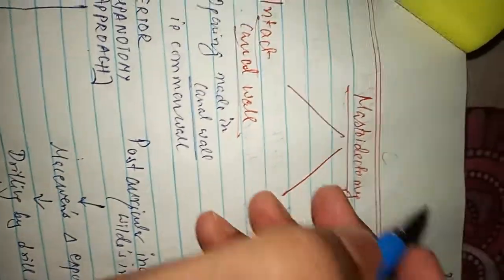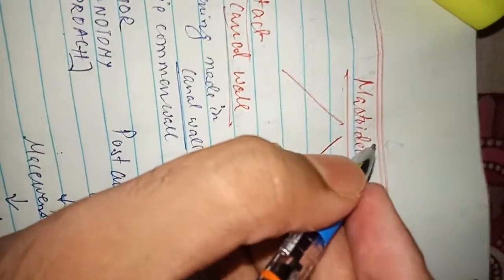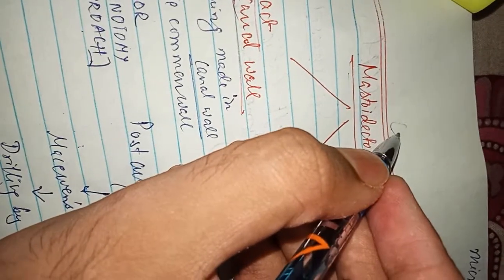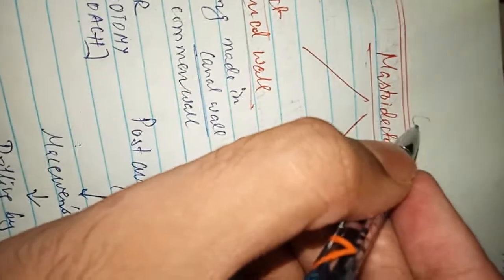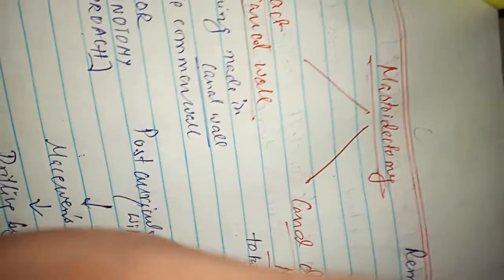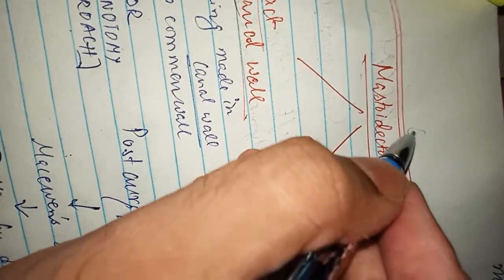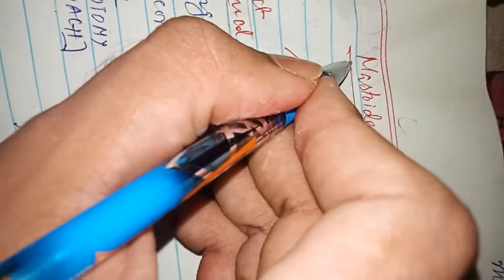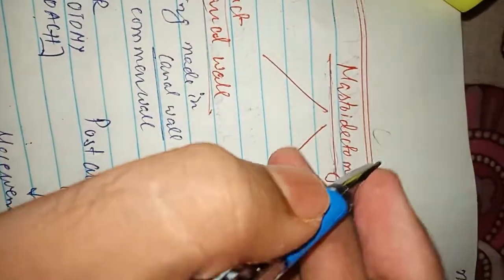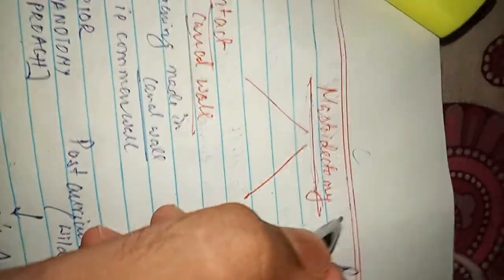So guys, today I will discuss mastoidectomy. Mastoidectomy is a surgery which is basically used in chronic suppurative otitis media, the unsafe type of CSOM, that is atticoantral CSOM, in which we have to do the mastoidectomy. Mastoidectomy is also known as the mastoid exploration.